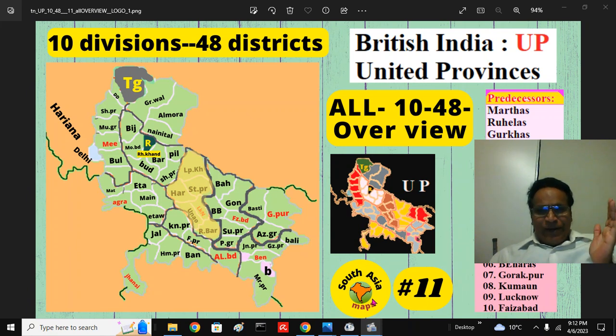We are continuing our fascinating discussion on 10 political divisions of 48 districts of British India's UP, that is United Provinces. Yes, you heard it correct. UP is United Provinces. Later it is called Uttar Pradesh.